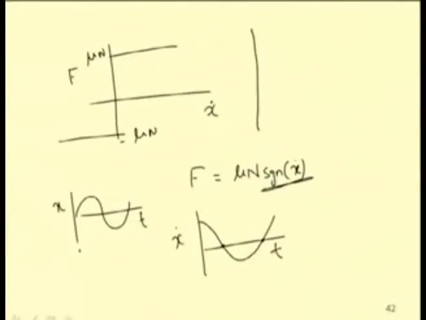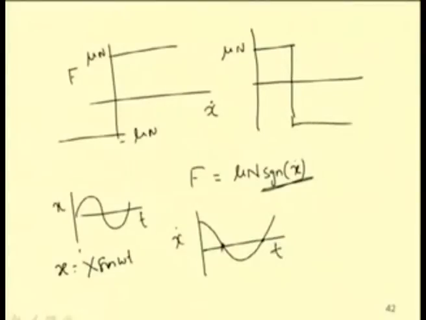So, assuming x to be x sin omega t, for this portion of the motion, this is mu n or F up to x, then from here to here this is minus mu n. So, this length is 2x.